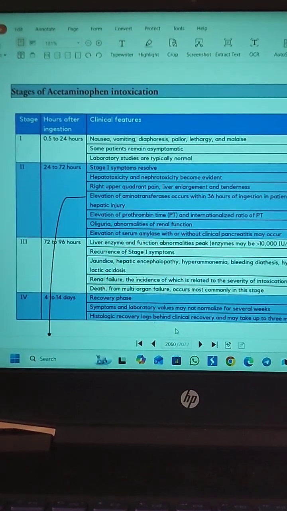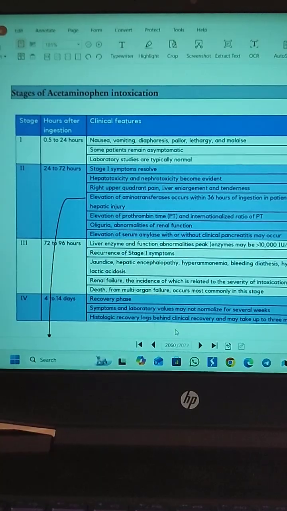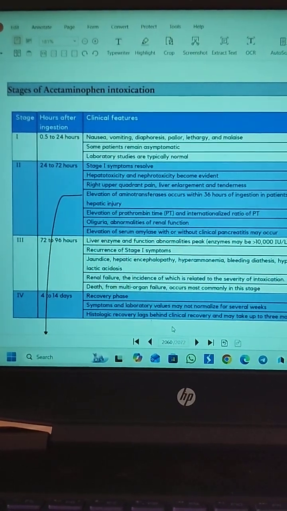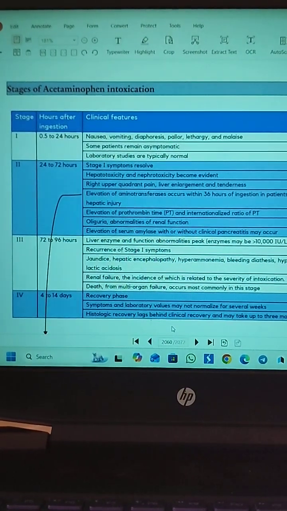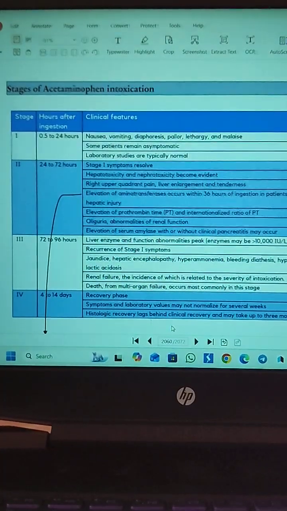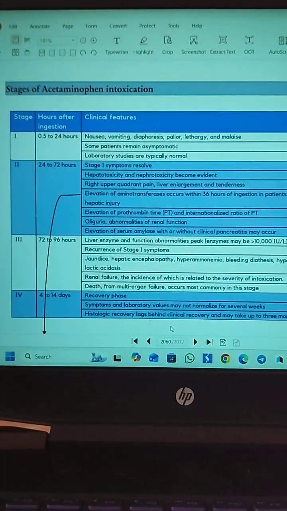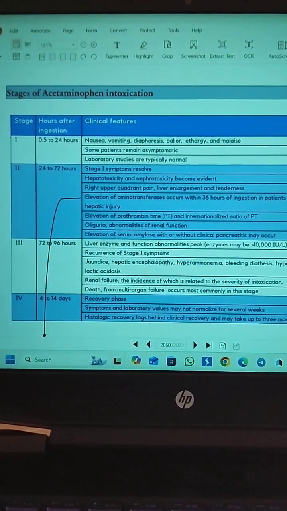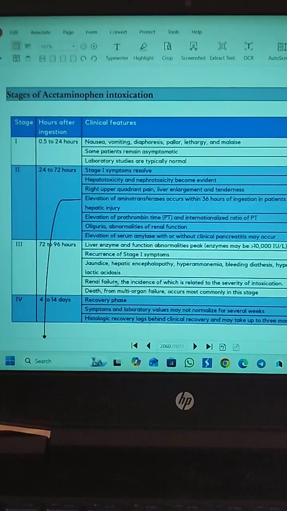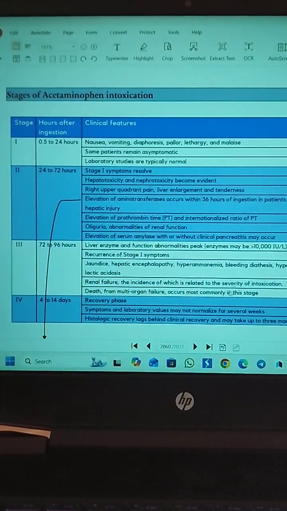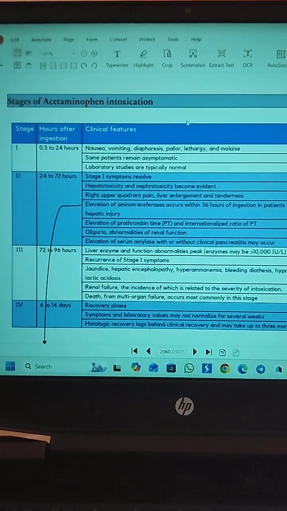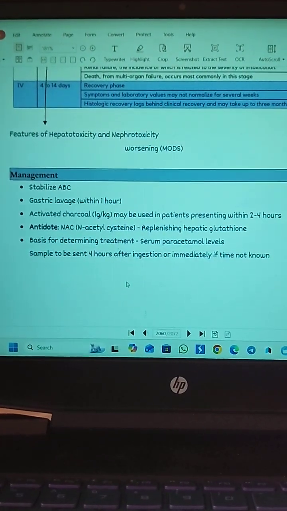Stage 1 shows the normal clinical features of paracetamol poisoning. In stage 2, the hepatic injury and nephrotoxicity are shown, and in stage 3 everything becomes severe. Renal failure, liver functions, all liver enzymes and abnormalities peak in stage 3, along with hepatic encephalopathy, bleeding diathesis, lactic acidosis, and even death may occur in stage 3. So these are the stages of acetaminophen intoxication. Next is about the management of a paracetamol poisoning case.